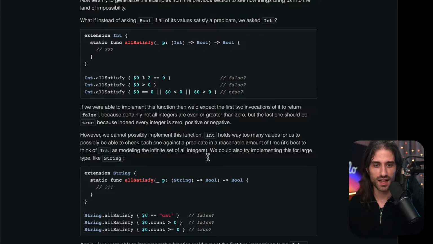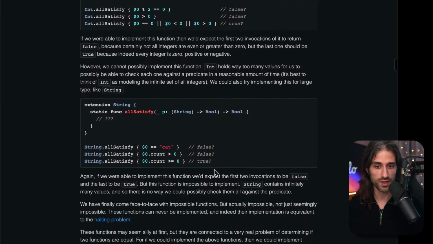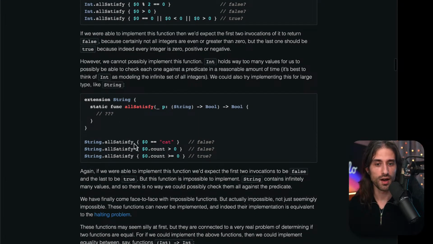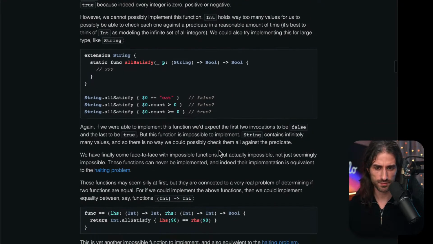So we stop there. We could also try implementing this for large types, like string, for instance. So if we had a function all satisfy on string, we could test, are all strings equal to cat? This should probably be false. Do all strings have a count strictly greater than 0? Also should be false, because there is the empty string that doesn't have a count strictly greater than 0. And do all strings have a count that is greater or equal to 0? This one should probably be true, because normally a string shouldn't have a count of -1.